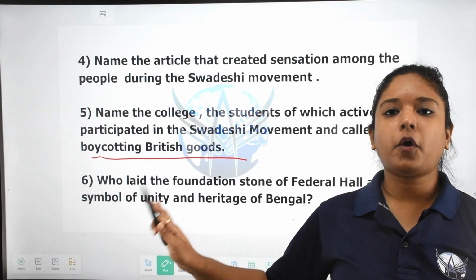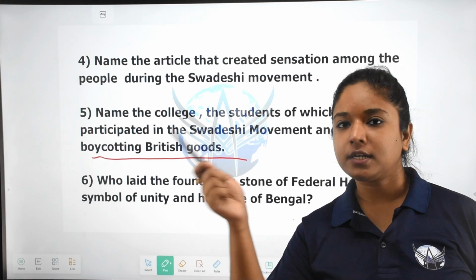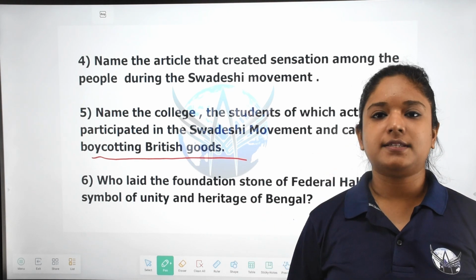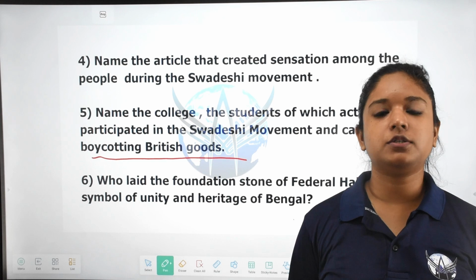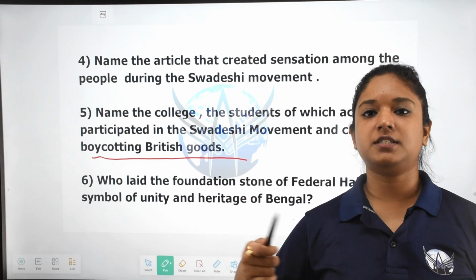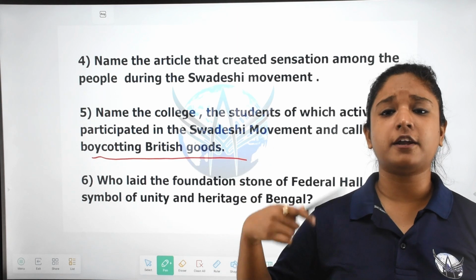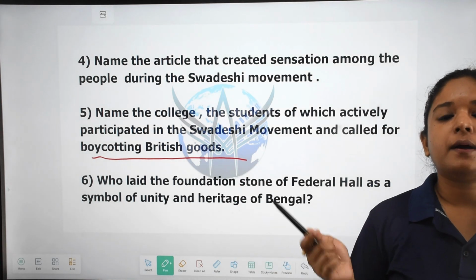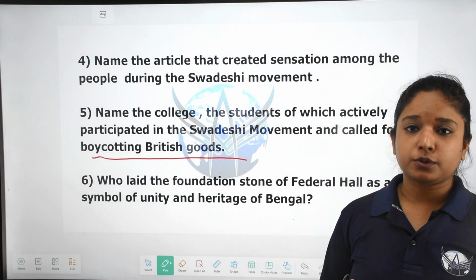The students, the youth, they walked out of their classes, they boycotted their educational institutions and joined the hartal. They started organizing protests, hartals, and meetings. This movement was equally participated in by the youth and the students.